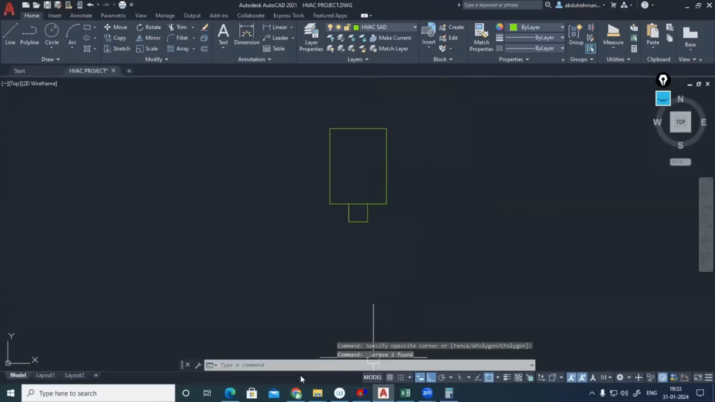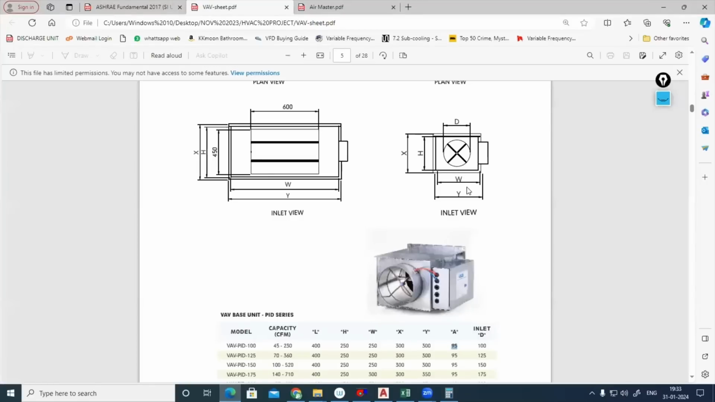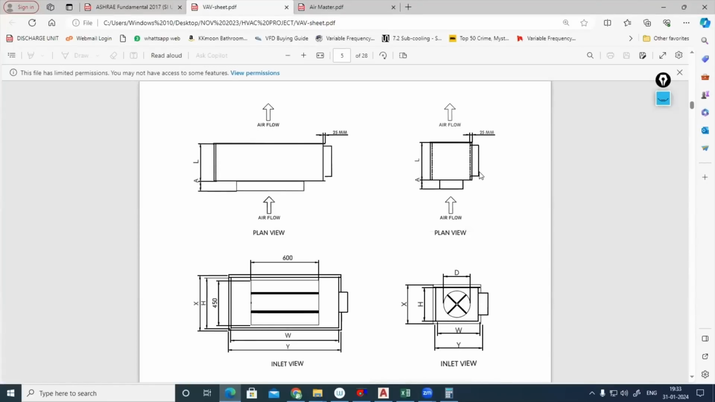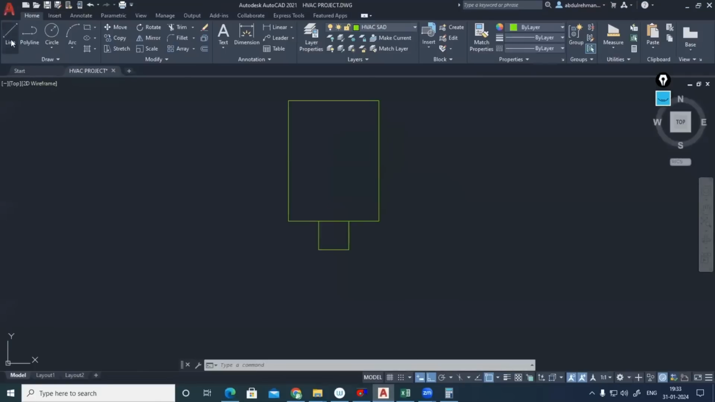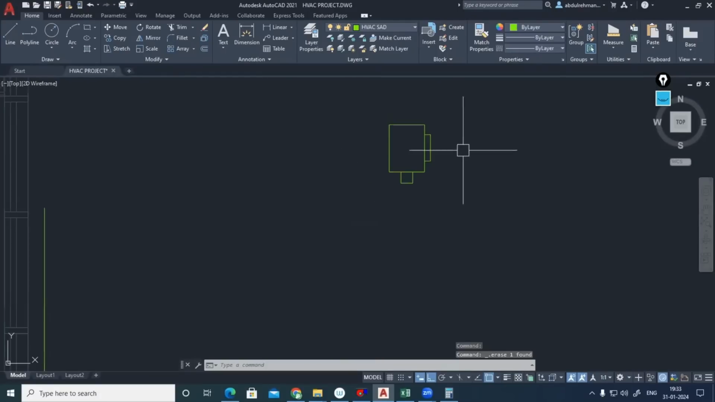Okay. Now in the top side, you can see this one. This projection, I'm not having the dimension, so approximately I'll be making it. With respect to the central line, I'll be making this, let's say 50 mm. Then in that side, I'll be making approximately like this. I don't know the dimension, so just I'm making like this. Okay.